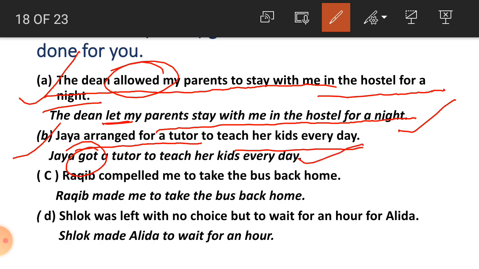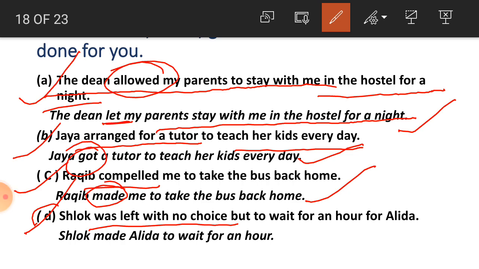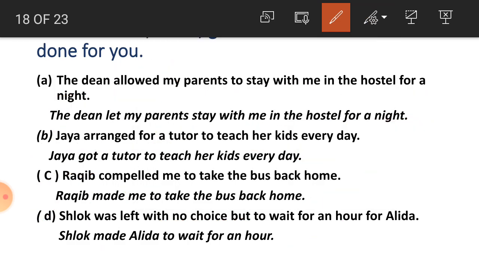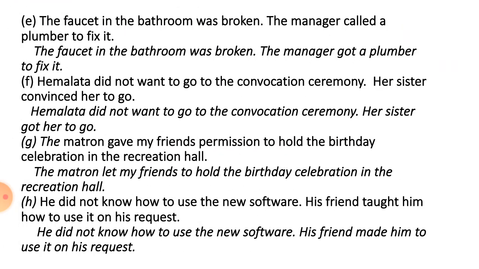Here got is used. Rakib compelled me to take the bus back. So here, in the sense of compelled, we can use made. Rakib made me take the bus back home. Number D, students, Shlok was left with no choice but to wait for an hour for Alida. So what can we use? Left with no choice, made. Shlok made Alida wait for an hour. So student, we have done here the use of causative sentences.